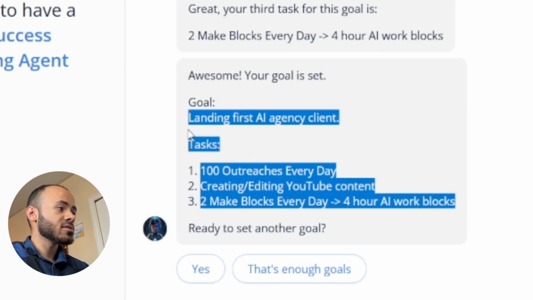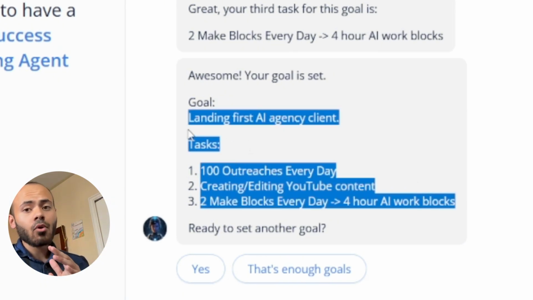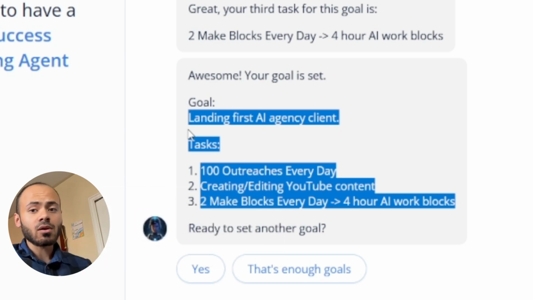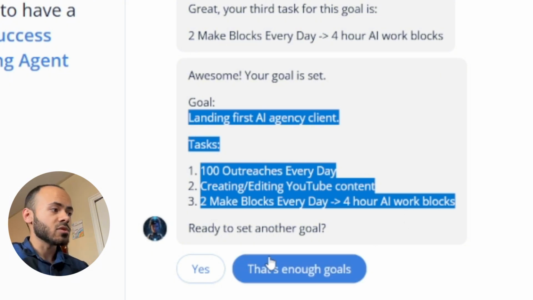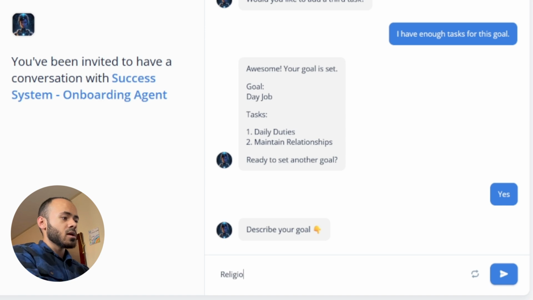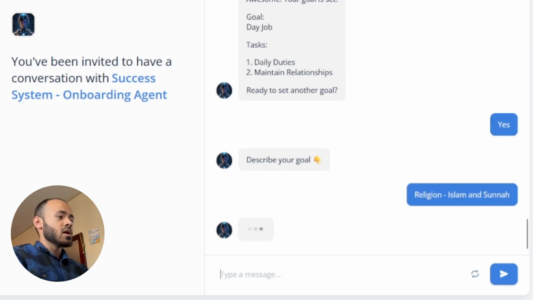We have tasks there. And at the end of the onboarding flow, we're going to be sending all of our goals and tasks to our Airtable database. And that is what our Coach T AI is going to interact with. So now we can add our second goal in. This one, on my right, is religion. This is another priority in my life. And we're going to go through that process, adding our tasks.